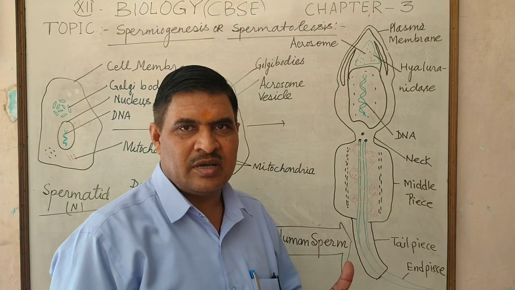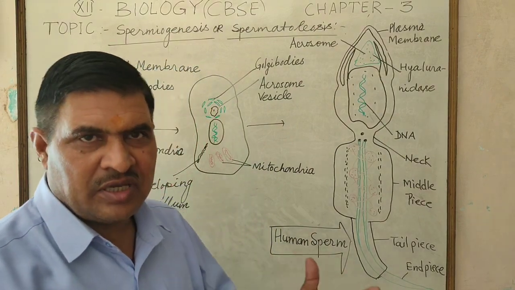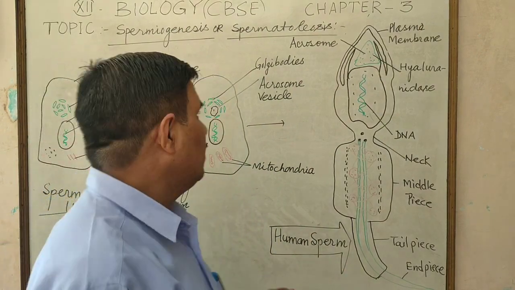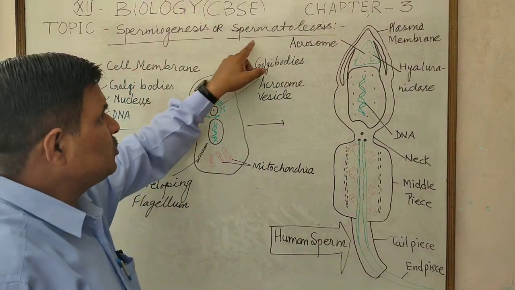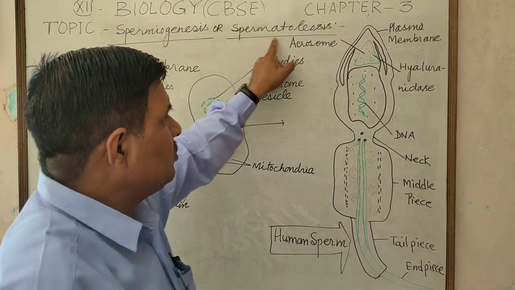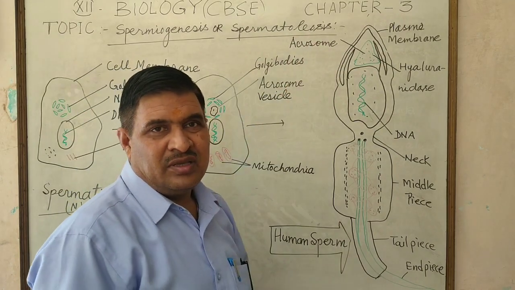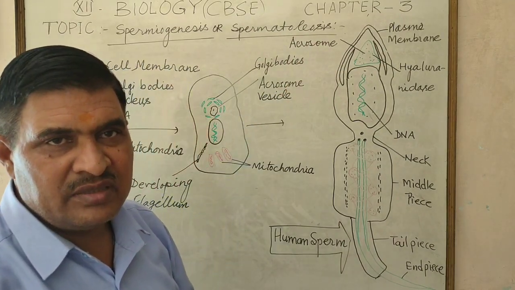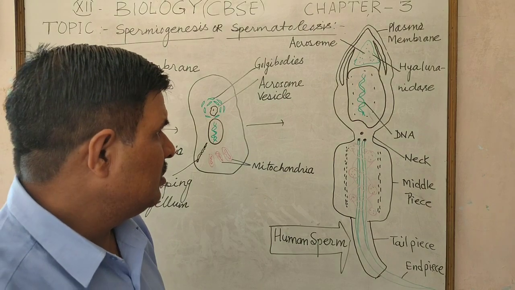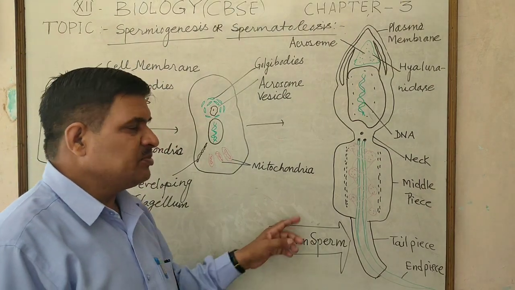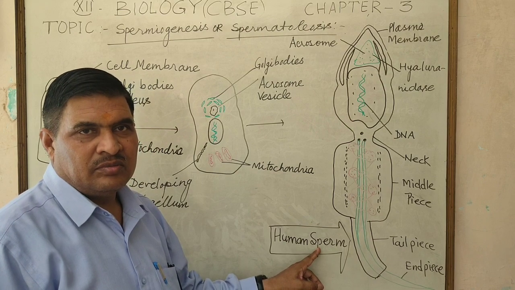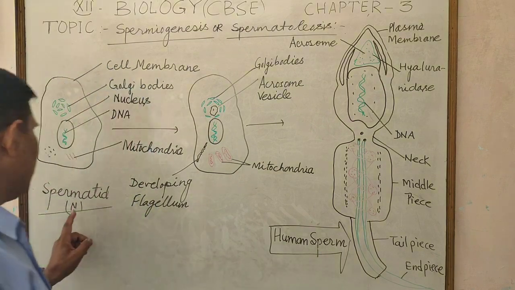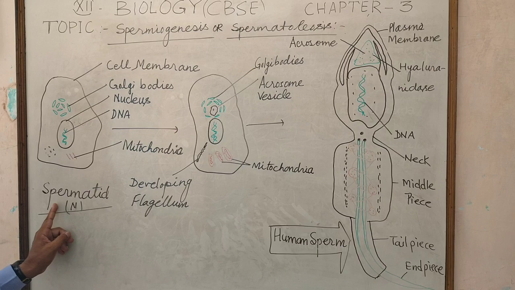That was the structure of the ovum. Now, spermiogenesis, which is also called spermatodiosis. Spermiogenesis means the development of spermatozoa or sperm from the haploid spermatid cell.